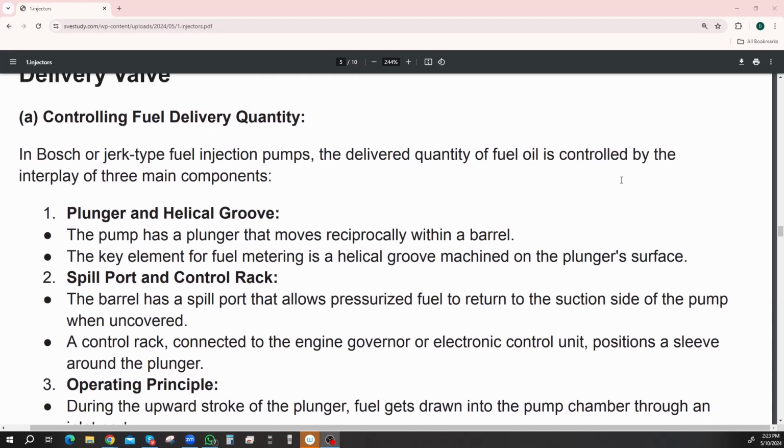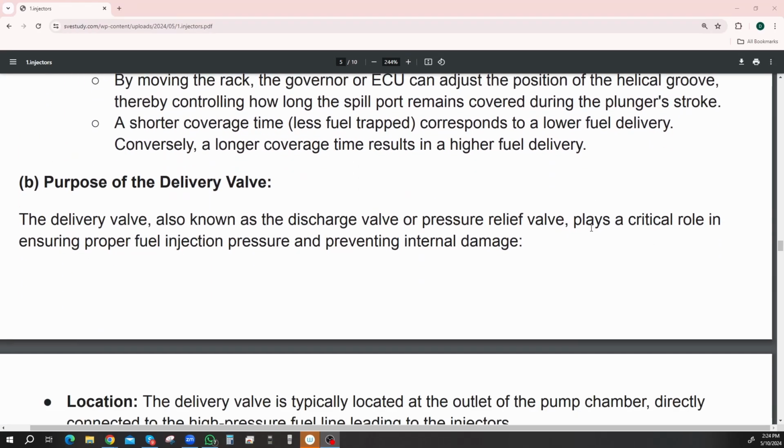Right, that was controlling fuel delivery quantity in Bosch and jerk type fuel injectors. I'm going to have to look up a diagram of that. Didn't really understand it.